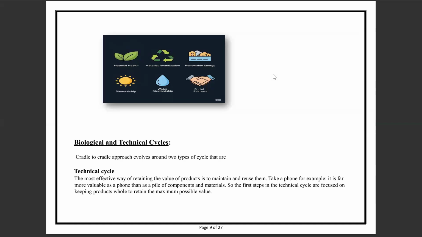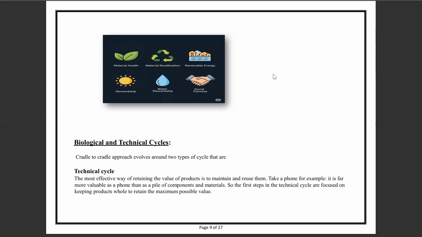Now, the cradle to cradle approach involves two different kinds of cycles: the biological cycle and the technical cycle. In the technical cycle, the most effective way of retaining the value of a product is to maintain and reuse it. Take the example of a phone. It is far more valuable as a phone than as a pile of components and material.